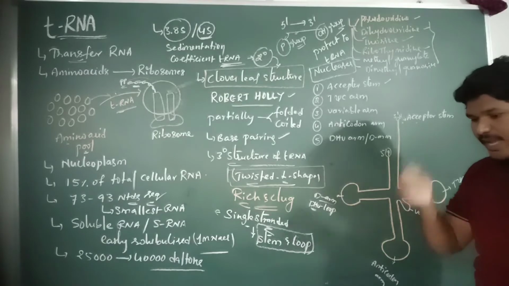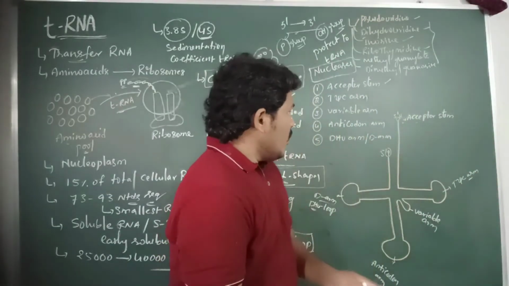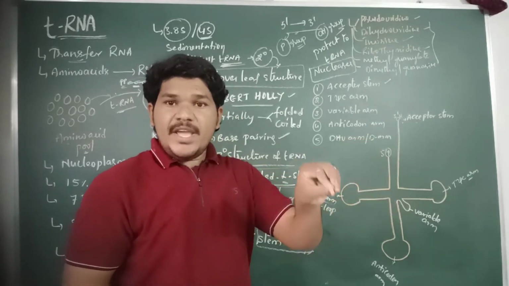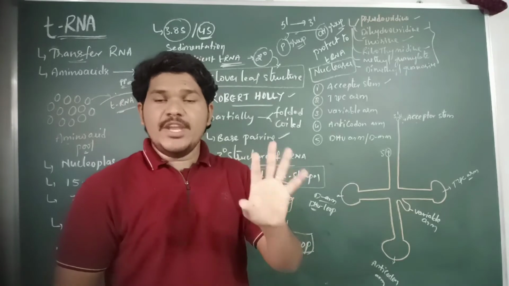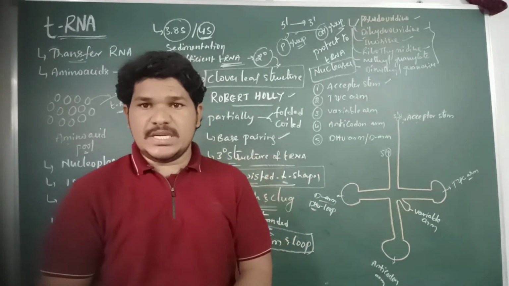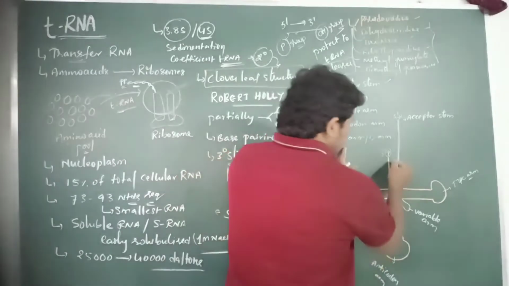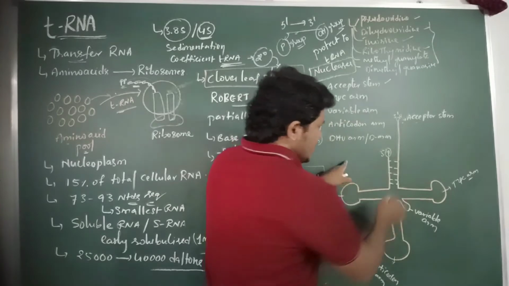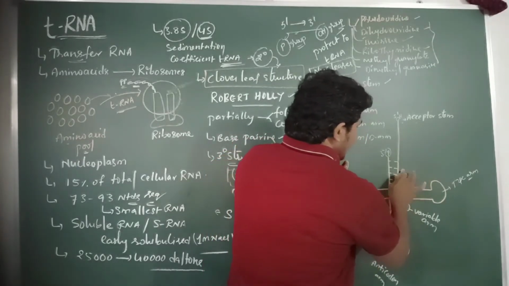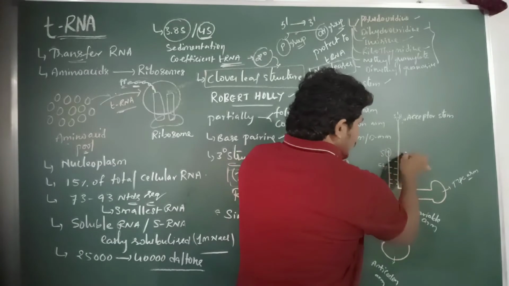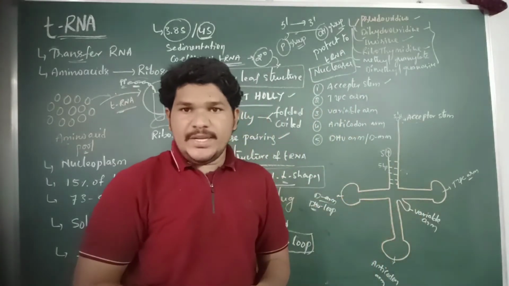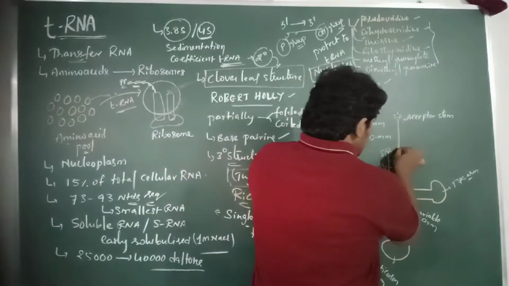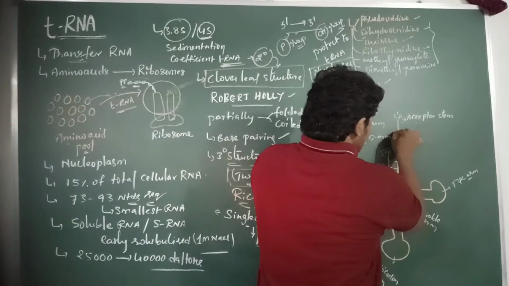The acceptor stem of the tRNA molecule consists of 5 base pairs and 4 unpaired nucleotides. These are the 5 base pairs, and the 4 unpaired nucleotides are XCCA.